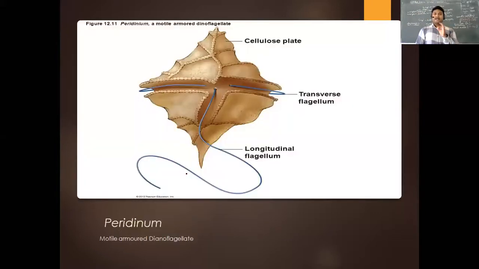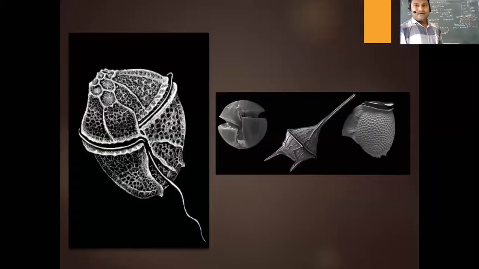As you can see here, this particular image is of Peridinium, and this is a motile dinoflagellate. And as you can see, there is this cellulose plate, and this one is a longitudinal flagellum. And in this particular one here, this is the transverse flagellum. So there are two flagella, that's why the name dinoflagellates. This is an electron microscope image of the same dinoflagellate.